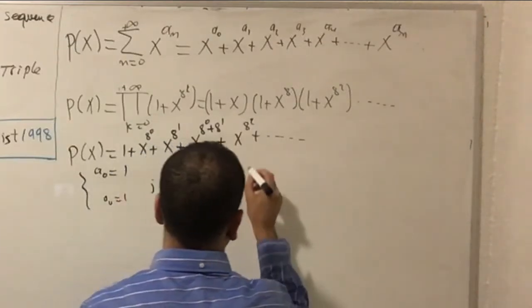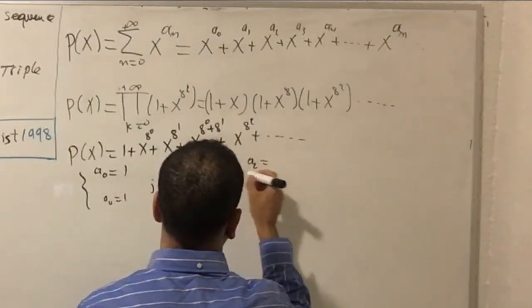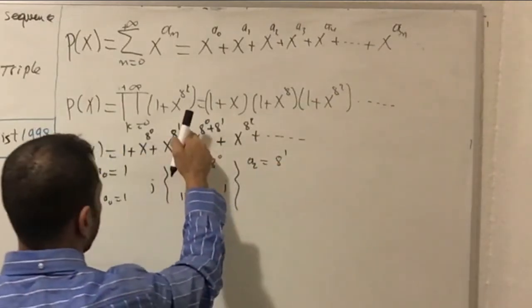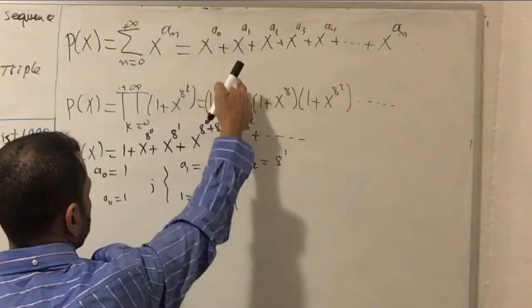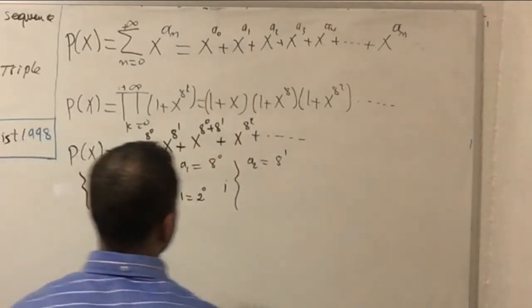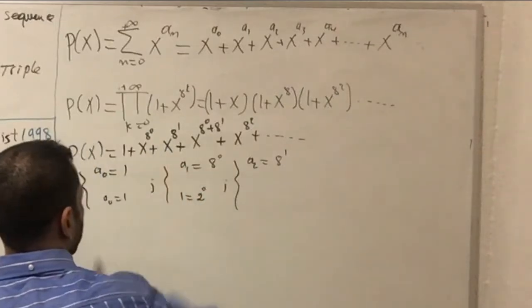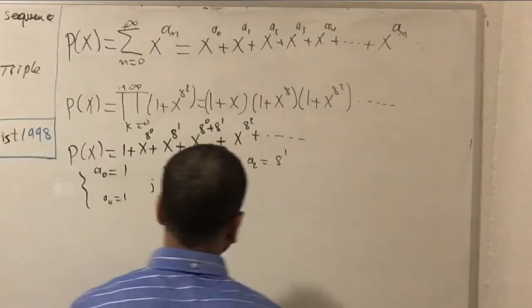In the third term, I have a sub 2 equal to 8 sub 1. I'm matching the numbers, okay? In the first series, in the second series. I'm matching the number from the first series and the second series.